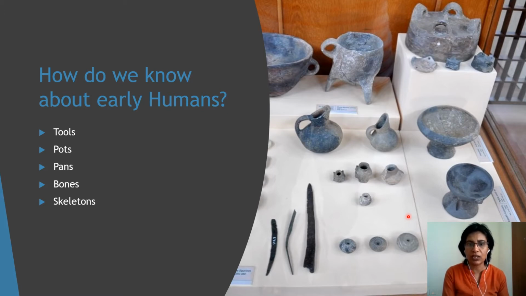They have dug the ground. You know, an archaeologist digs the ground to find such tools, and then he brings it to the historian, and then they make a record of it, like weapons, all this. So how do we know about early humans? It is by their tools, pots, pans, bones, skeletons, all this that they have used. We come to know about the early humans.